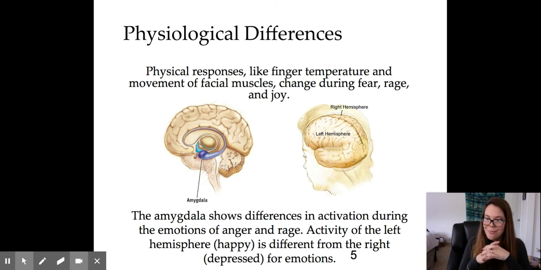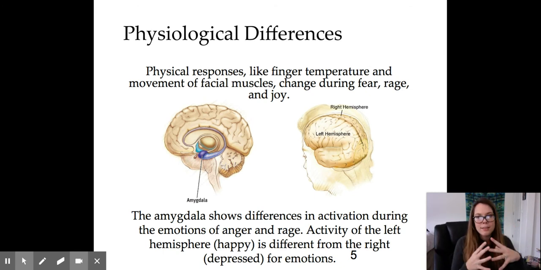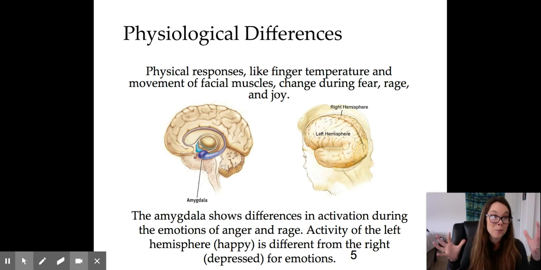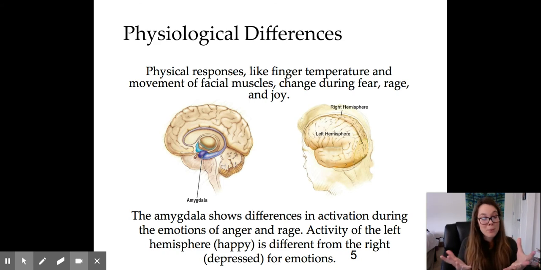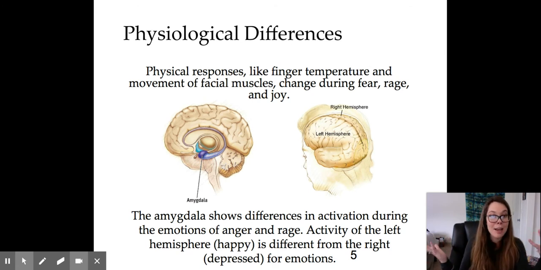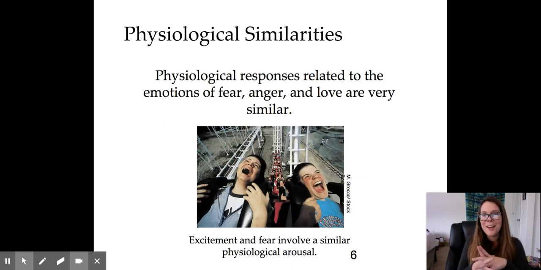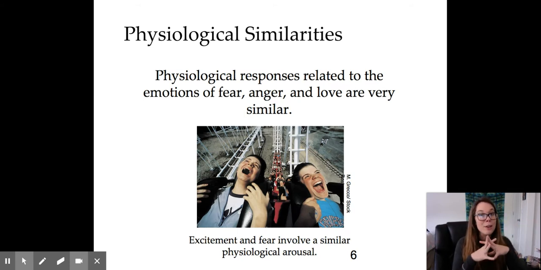And it's really interesting because when we get into abnormal psychology later, for some groups of people, psychopaths and sociopaths, their brains are the opposite, right? So when we show a picture of happiness or something that's good, different parts of their brain light up. So again, this is another way that we can see how our brain works, and again, our physiological response is attached to our emotions. Physiological responses related to emotions like fear, anger, and love are very similar.